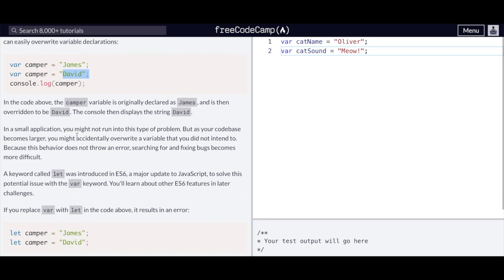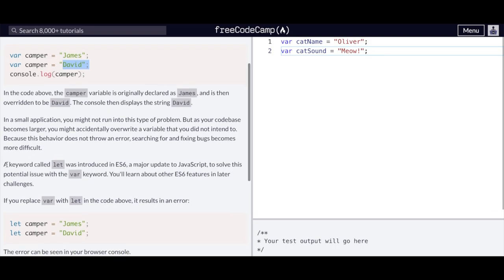In a small application, you might not run into this type of problem, but as your code base becomes larger, you might accidentally overwrite a variable that you did not intend to. Because this behavior does not throw an error, searching for and fixing bugs becomes more difficult. A keyword called let was introduced in ES6, which is ECMAScript 6, one of the latest forms of writing JavaScript and the latest forms that the browsers currently take in 2022. A major update to JavaScript to solve this potential issue with the var keyword. You'll learn about other ES6 features in later challenges.